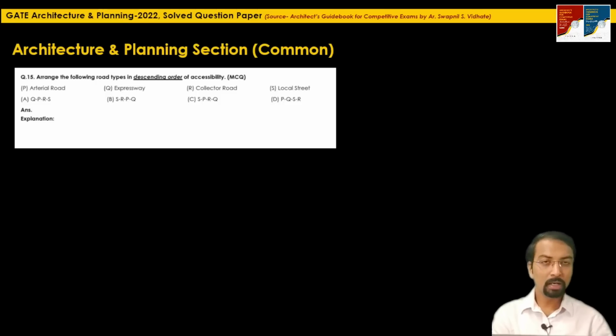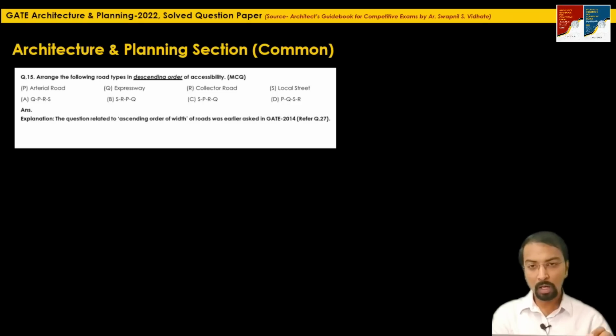Now, please read the question carefully. Here they have mentioned descending order of accessibility. Earlier, the question based on ascending order of width was asked in GATE 2014. Generally, it is a rule that accessibility will go on decreasing when the width of the road goes on increasing. So width and accessibility are inversely proportional.